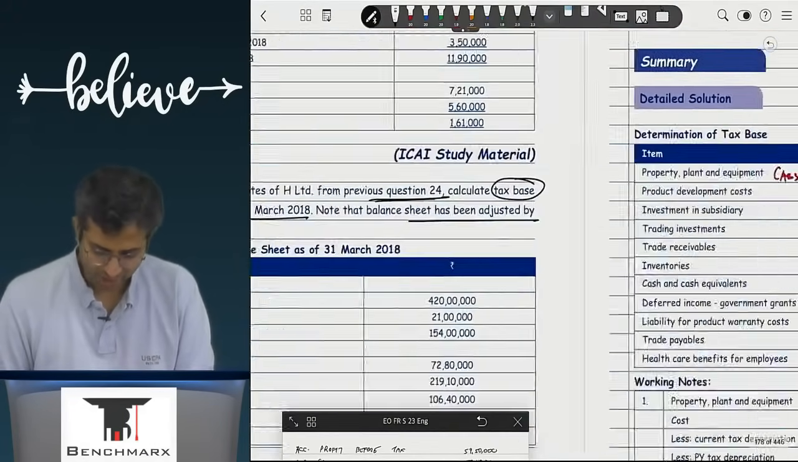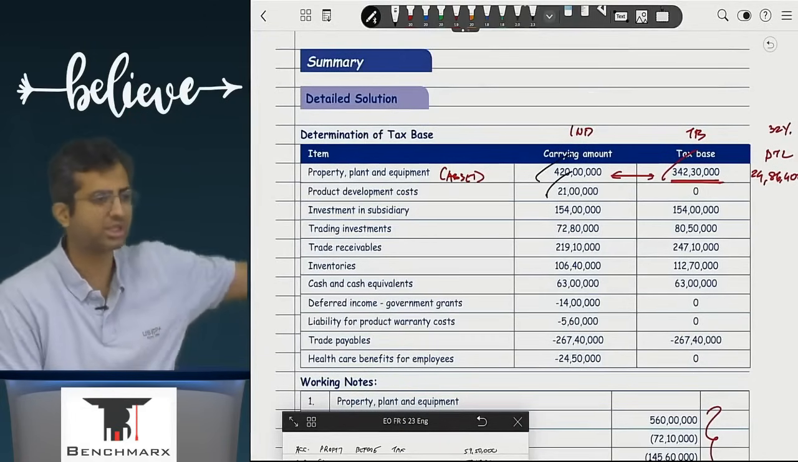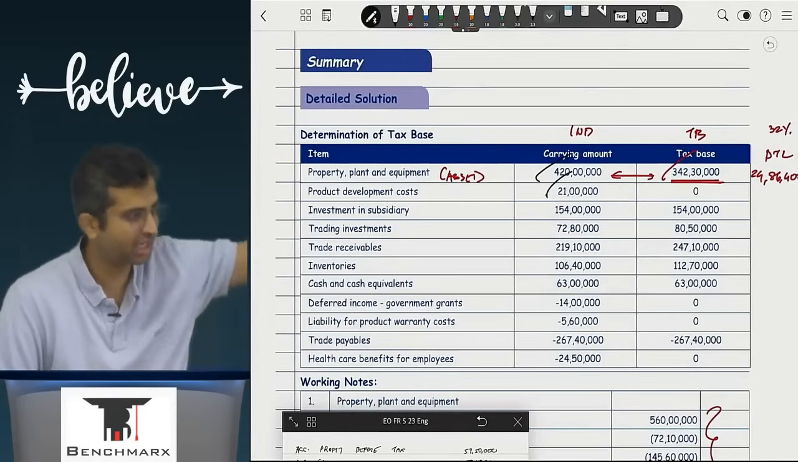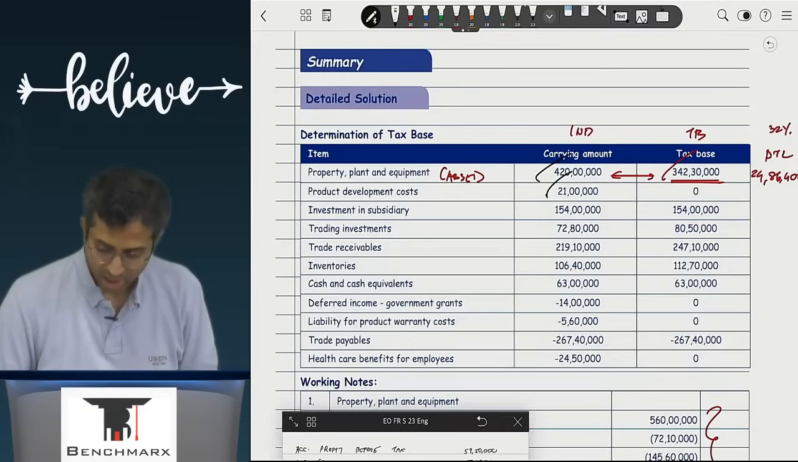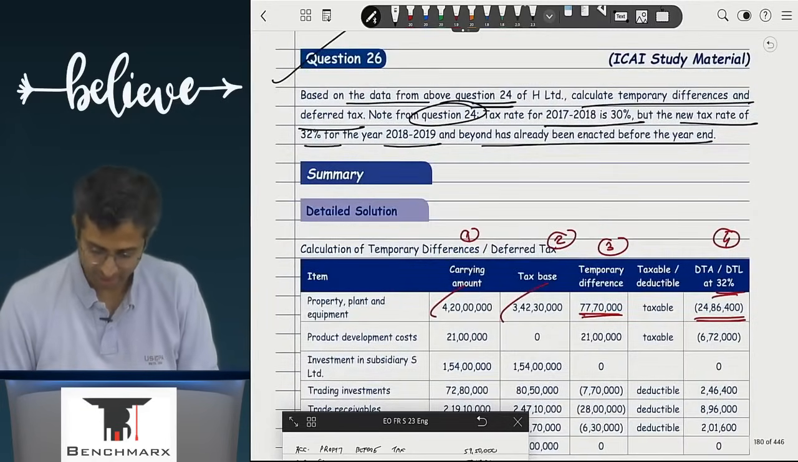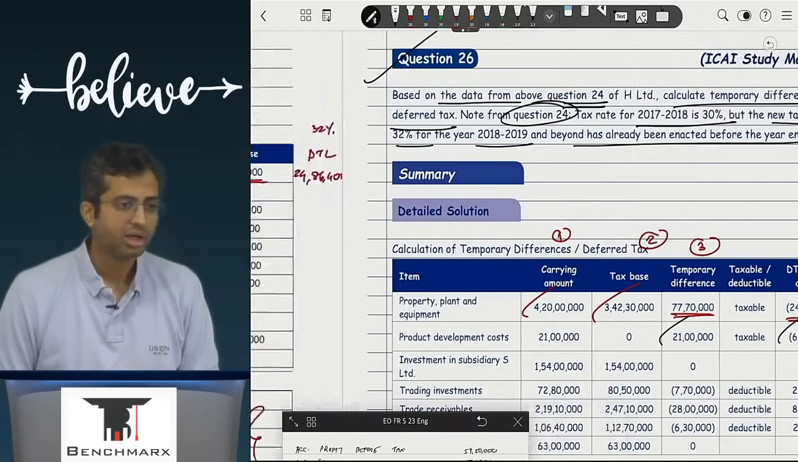If I go to see in question 25, product development cost carrying value is 20. This will directly show in the books. There is nothing big in carrying value. Ind AS balance sheet is given. Unless there is an error, that is the same value you take. And tax base is 0, and hence there will be a deferred tax liability. 21 lakhs into 32%. Are we clear with this?